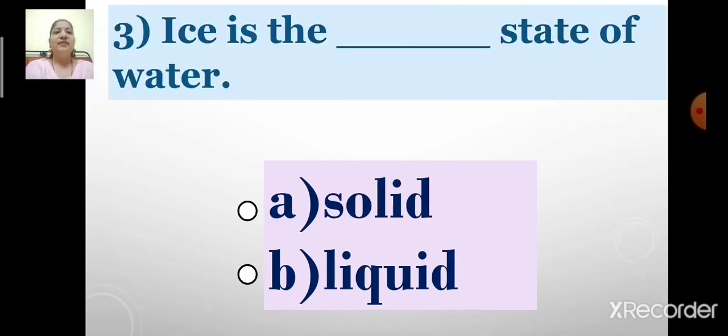Next, number 3. Ice is the dash state of water. The options are option A solid and option B liquid. Now children, identify the correct option. Which is the correct answer? Option A solid or option B liquid?